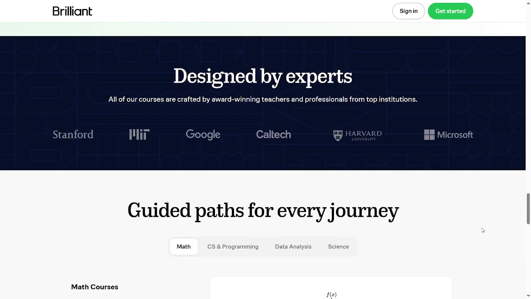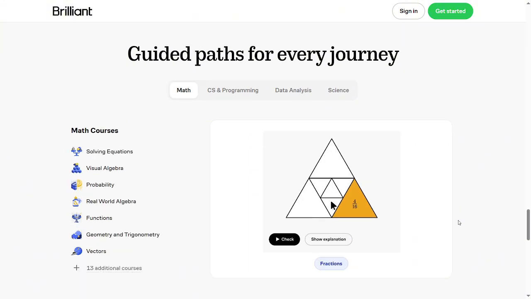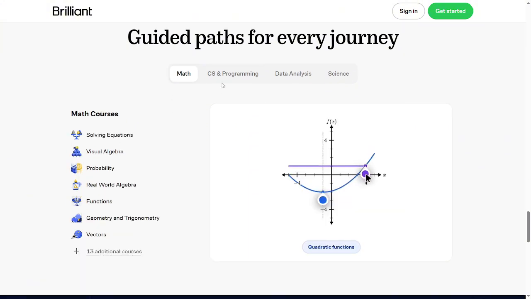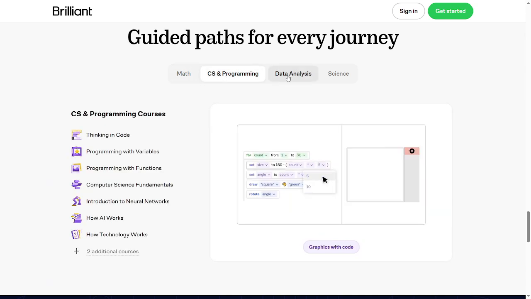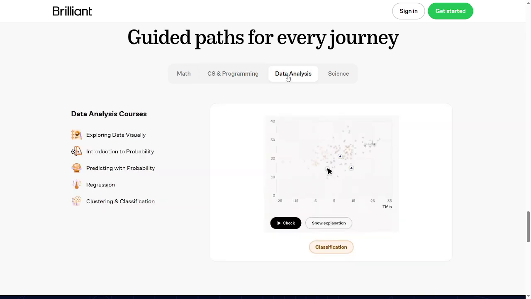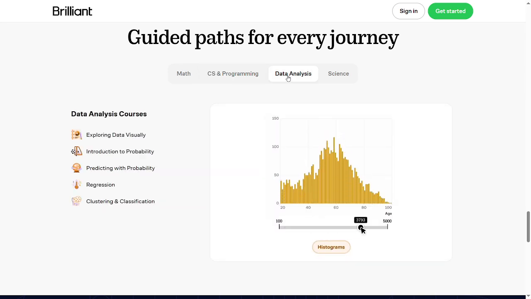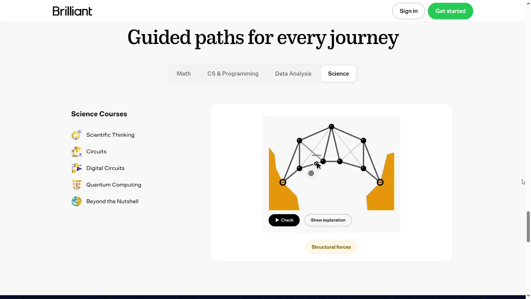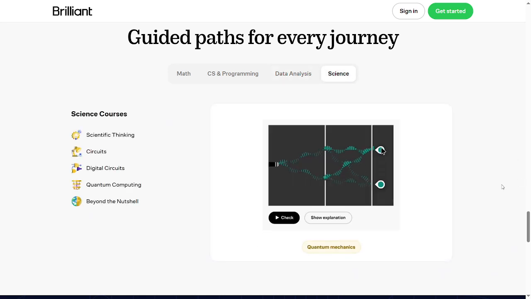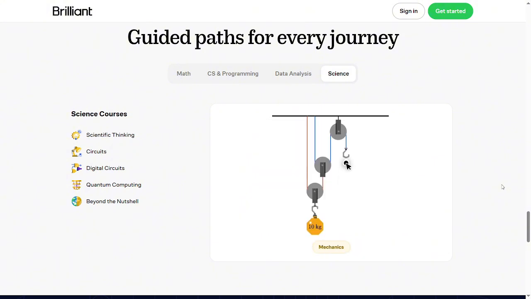Brilliant works best for people who already understand some basics and want to deepen their understanding through practical application. It helps you think critically and connect concepts instead of just memorizing them. The trade-off is that it is a paid platform, so you need a subscription to access most of its content. And if you are a complete beginner, the lack of long explanations can feel a bit fast-paced at first.